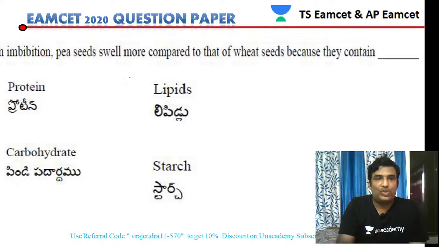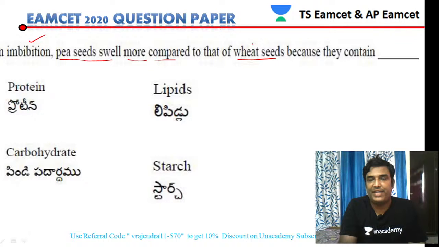Then let us go to the next question. On imbibition, what will happen? That is the question. On imbibition, pea seeds swell more than the wheat seeds. Why? That is the reason.